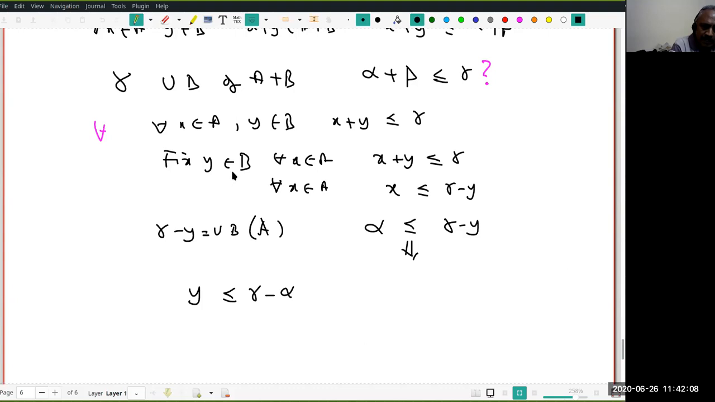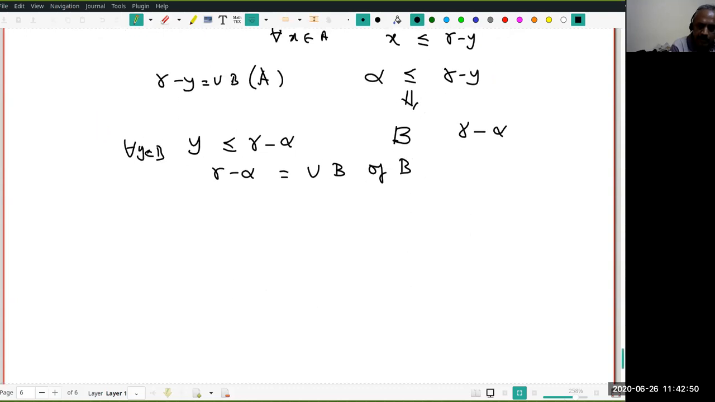Now I fixed a y and then proved that for that y, y is less than or equal to gamma minus alpha. Listen to me carefully. I fixed a y in B, then I proved that for that y, y is less than or equal to gamma minus alpha. But y is arbitrary. I could have fixed any y in B. Therefore, I actually get this for every y in B. You understand? Therefore, what is the relation between the set B and the real number gamma minus alpha? Gamma minus alpha is an upper bound of B.